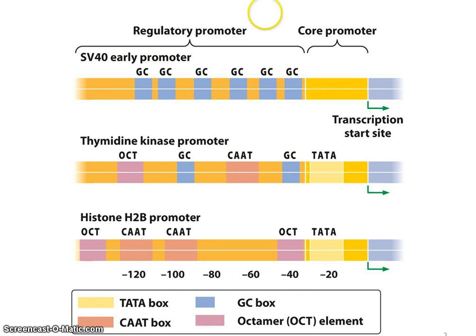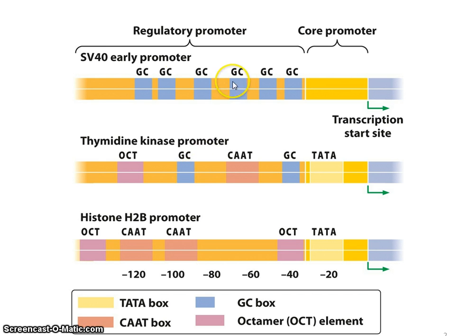And then you have a regulatory promoter, which in this case can have multiple types of regulatory sequences and binding sites, what they're calling here boxes or elements that interact with different types of transcriptional activators.